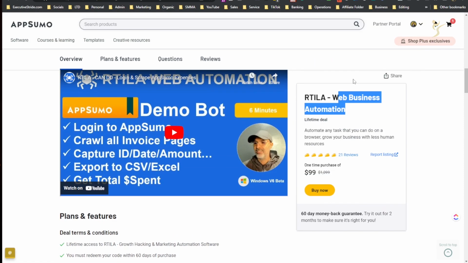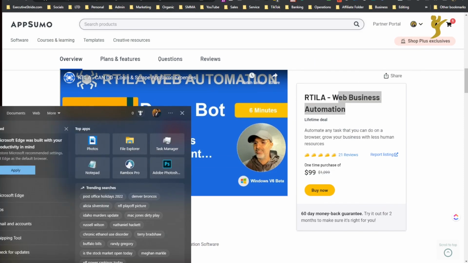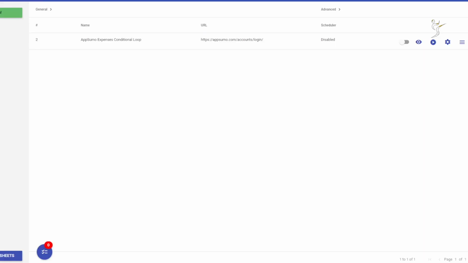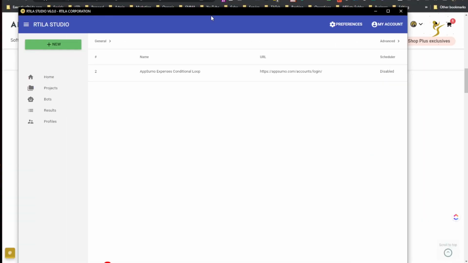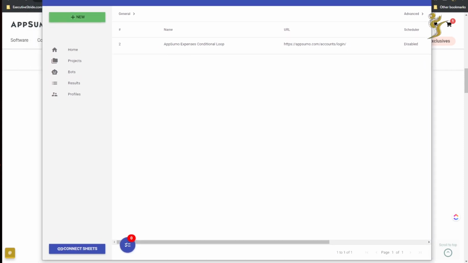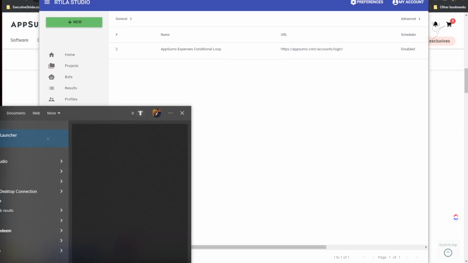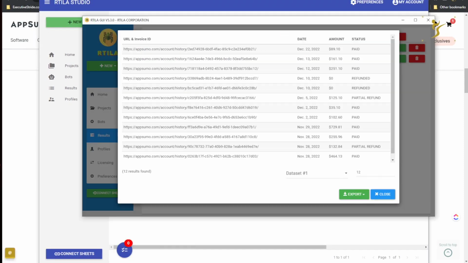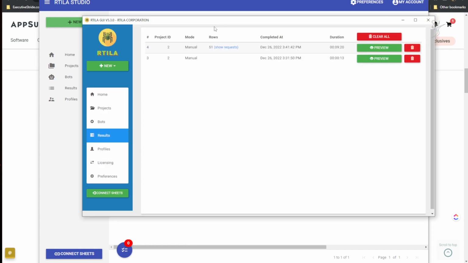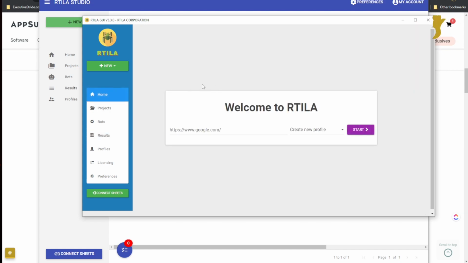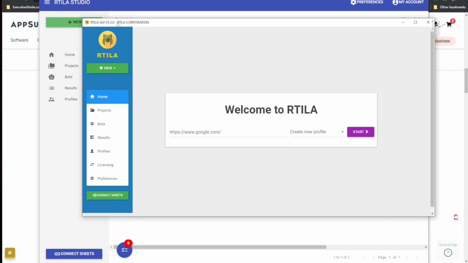So yeah, anyways, let's get into Artilla. I'm going to open up Artilla right now. You're going to see that this is Artilla 6.0, so it's actually in beta right now. If I want to show you guys the Artilla launcher, which is actually their current version that is most up to date, you'll see here. So this is 5.3.